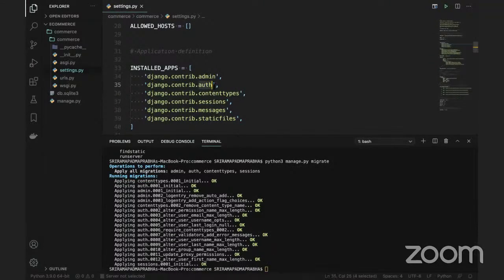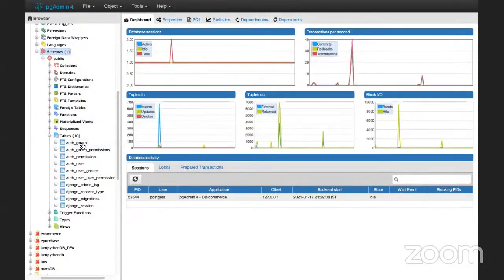This is called an app, and this app contains these tables. So auth group, auth group permissions, all these tables are created when you run that script. Whenever you create any project, the first time we need to create these 10 tables.